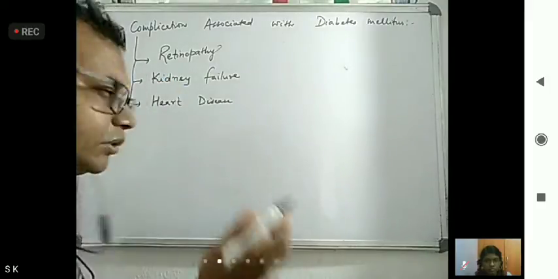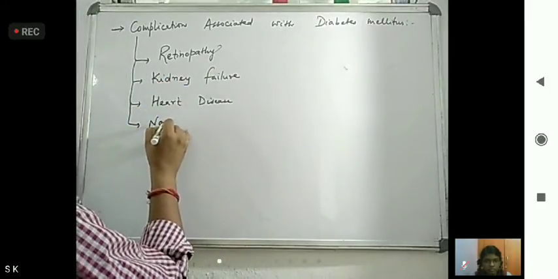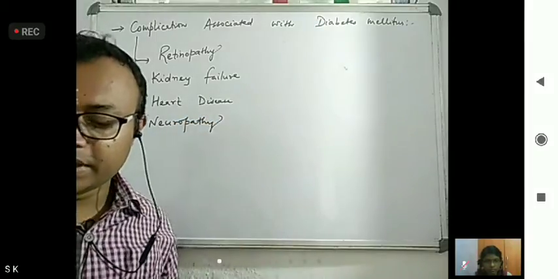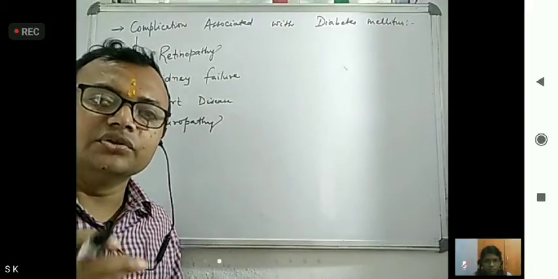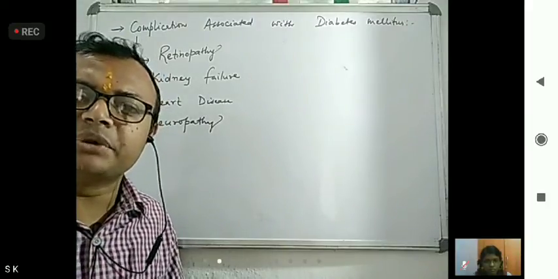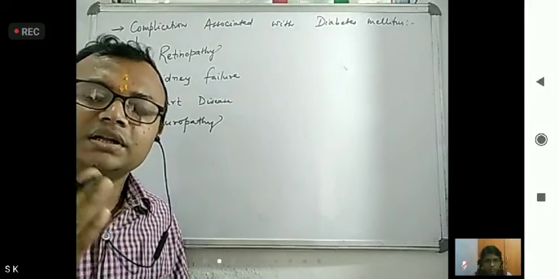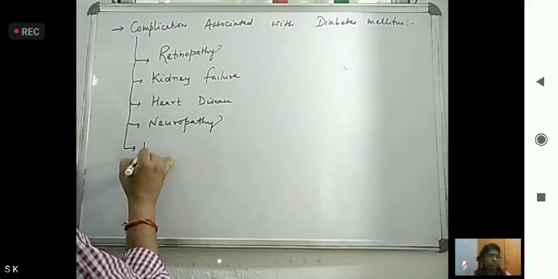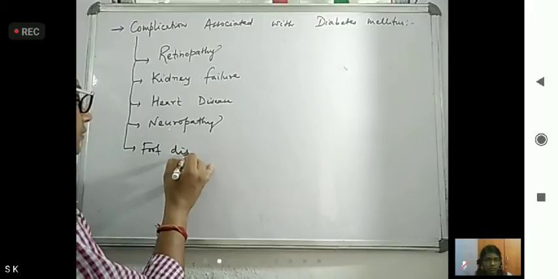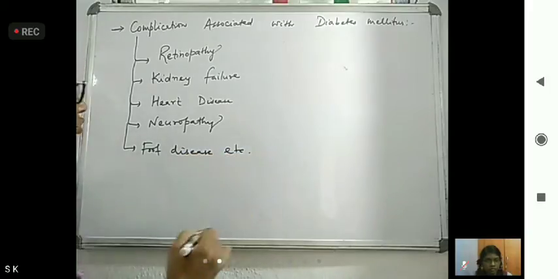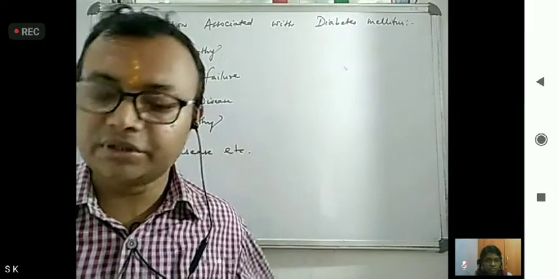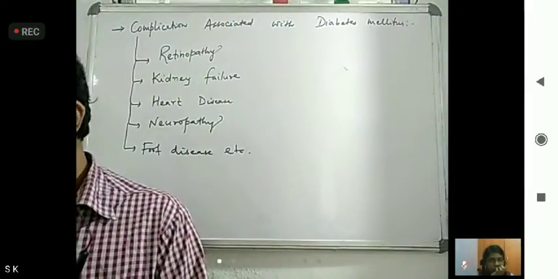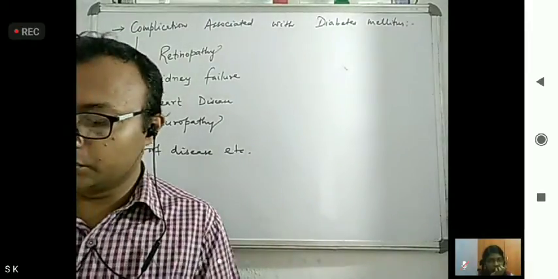Then nerve related problems also occur, known as neuropathy. And if any wound occurs, the healing time is very much increased, and sometimes the foot has to be cut. That is foot disease, etc. So these are the complications associated with diabetes mellitus, and that's why it should be controlled.